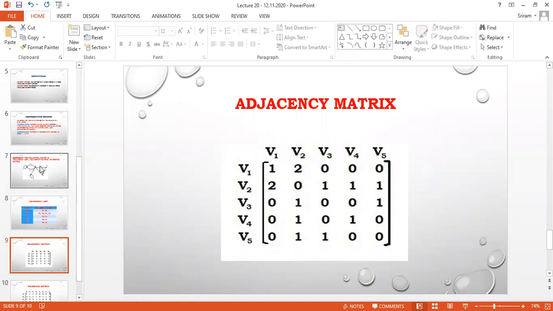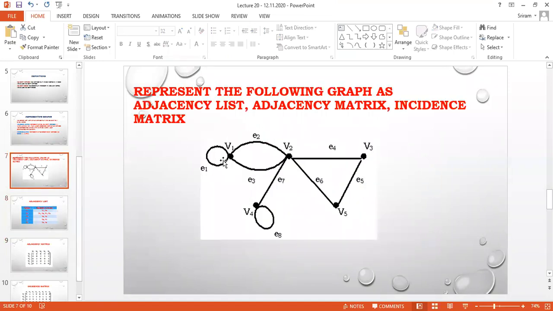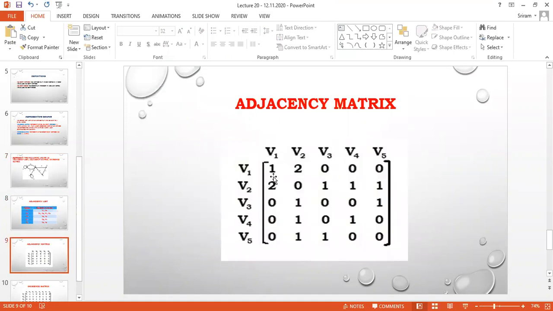See, for example, I am going to check here E1, V1. When I take V2, I am having two edges, E2, E3. So for V1 to V1, I am having one line. When I take V1 to V2, I am having two lines. So the value for V1 to V2 is 2.